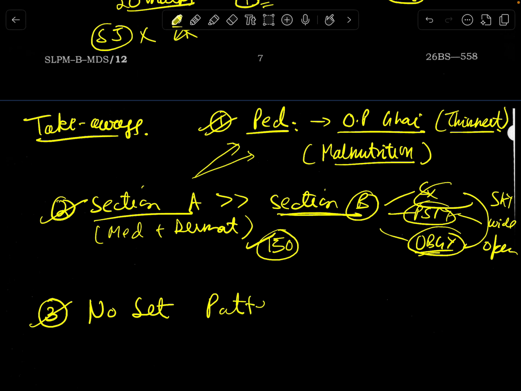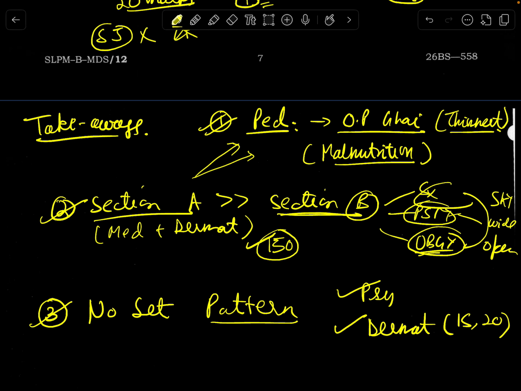The third one and the most important, there is no set pattern. Now this may sound very cliche. Everybody knows, why are you mentioning this? Why am I mentioning this? Because every year we went in with the preconceived notion that there's a question on psychiatry 100%, there'll be a question on, let's say, dermat, a 15 marker or a 20 marker of dermat which will be very scoring. There is no set pattern.